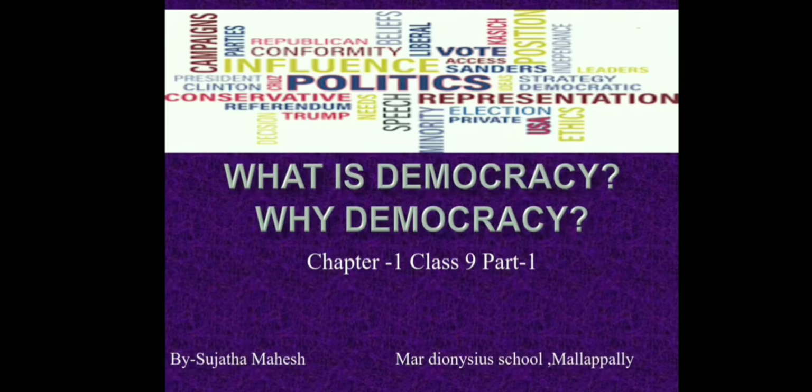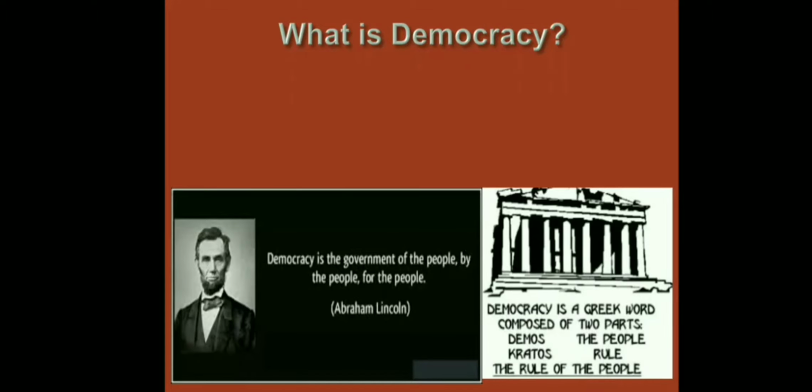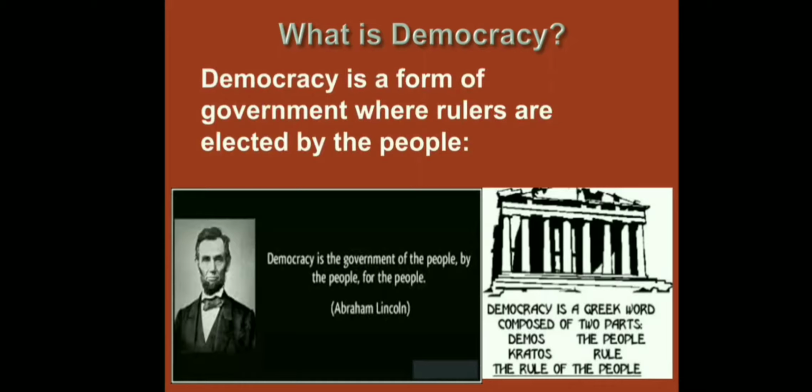In this session, we will deal with a part of the first chapter from Democratic Politics. What is democracy? Why democracy? What is democracy? Democracy is a form of government where rulers are elected by the people. According to Abraham Lincoln, democracy is the government of the people, by the people, for the people.